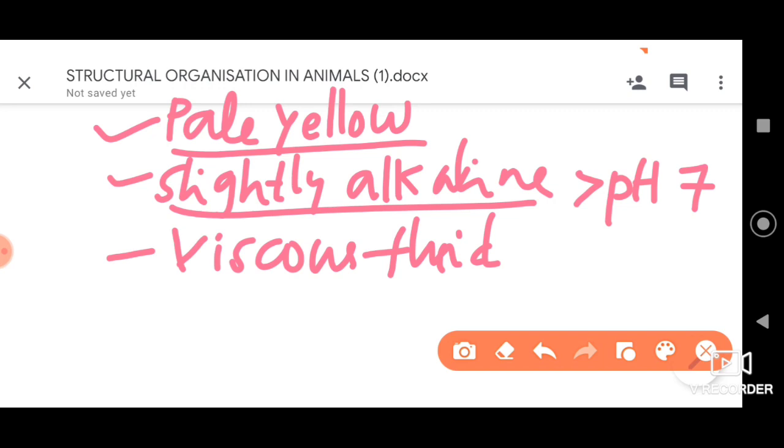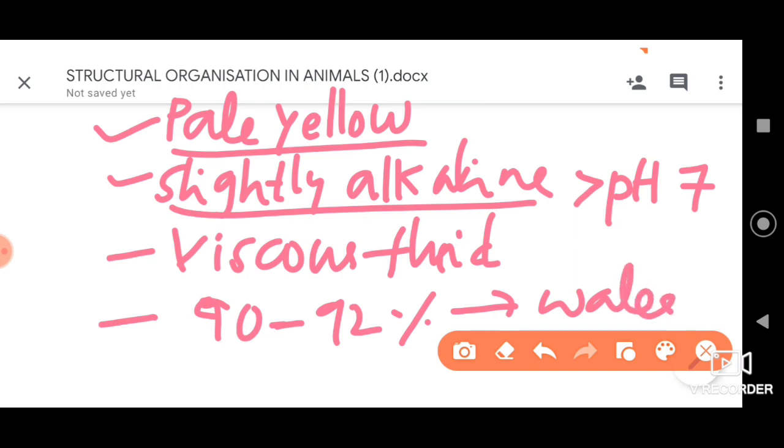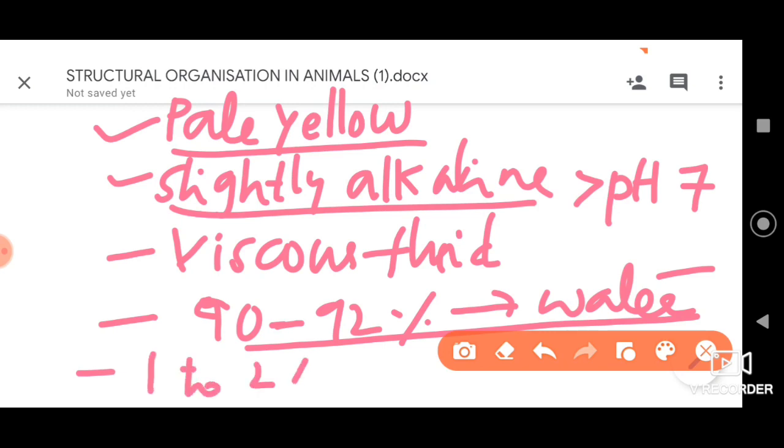Now let me tell you that it roughly constitutes water of about 90 to 92%, all right, is just water. This is the major constituent, which is nothing but 90 to 92%, dear students, all right. Then students, let me also tell you, it has around 1 to 2% of inorganic salts, all right.